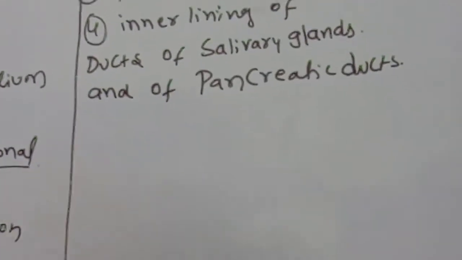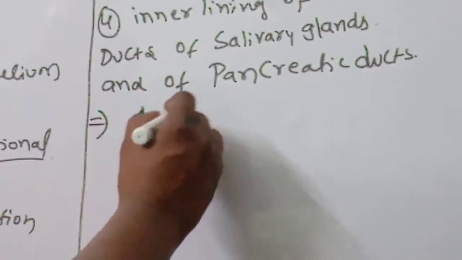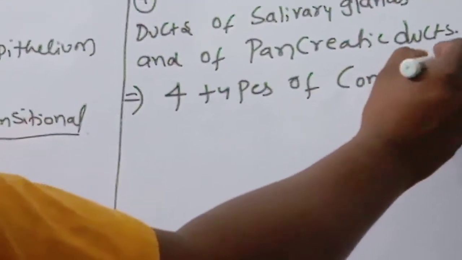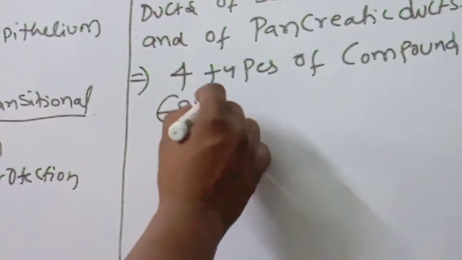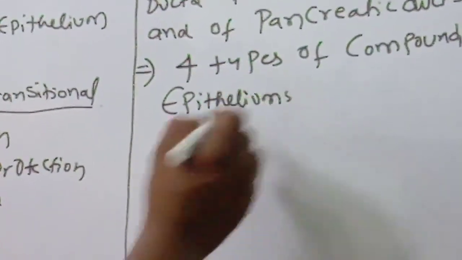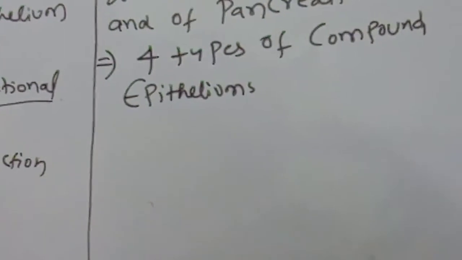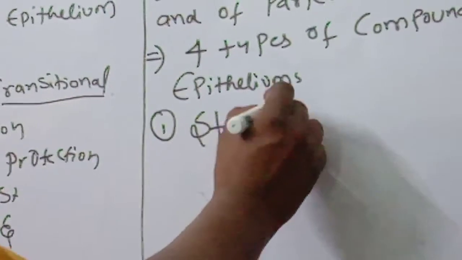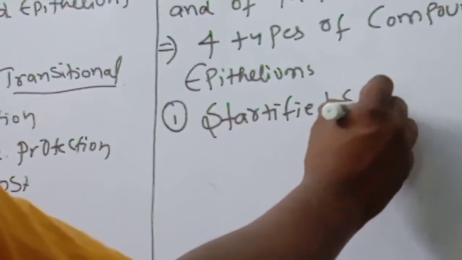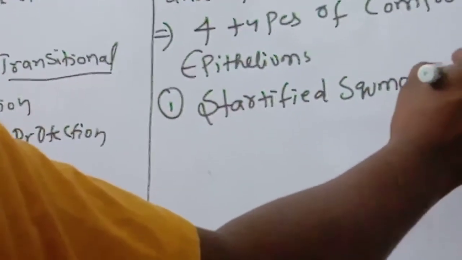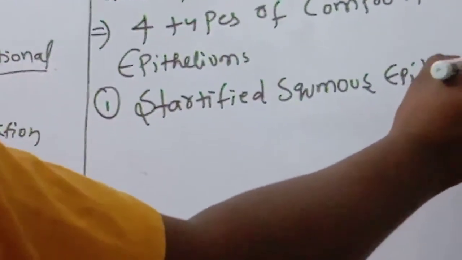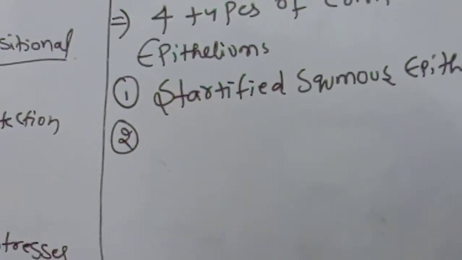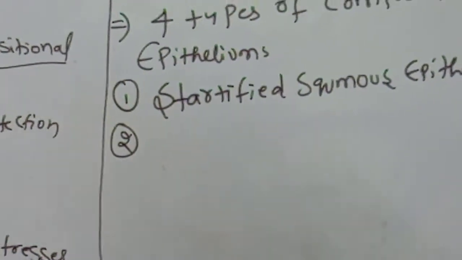There are 4 types of compound epithelium. How many types? 4 types of compound epithelium. What are those? Number 1, stratified squamous epithelium. Number 1. Number 2, this stratified squamous epithelium is of 2 types.